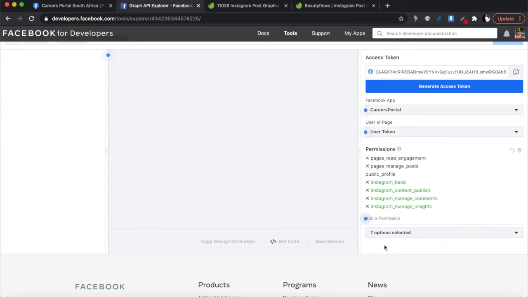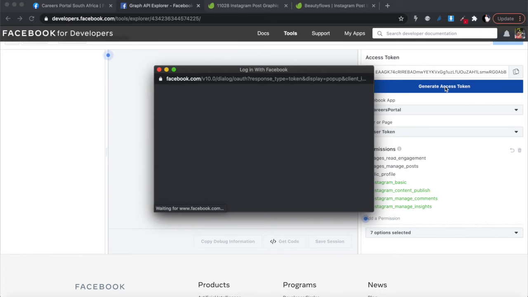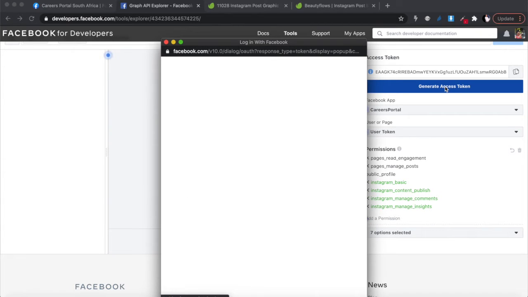All right, so let's get off of that, and you'll see those new permissions that you've added are shown in green. All right, the permissions that you had before are not in green. What this means is that these permissions haven't been approved yet. Okay, you've selected them, yeah, but they're not activated on your access token. All right, so your access token doesn't yet have that permission. So what we need to do is that we need to then generate an access token that has these permissions so that these can be approved. Okay, and in order to do that, we're going to click that button again. All right, and then this time it's going to take us to log into our Facebook.